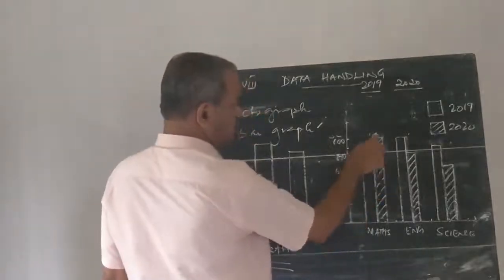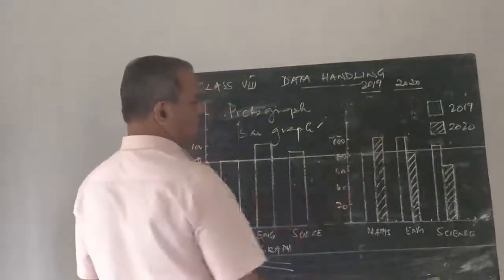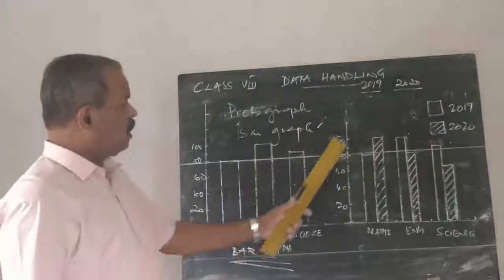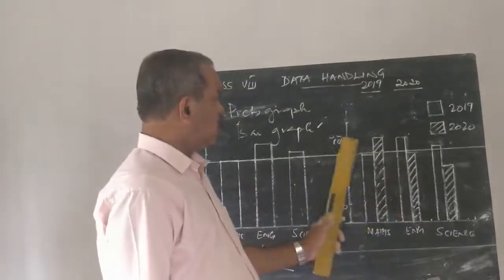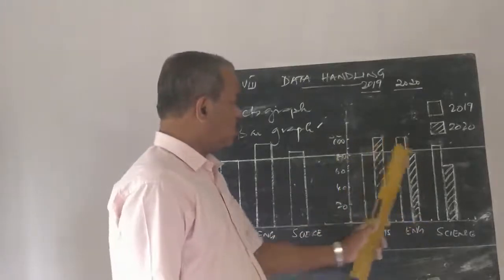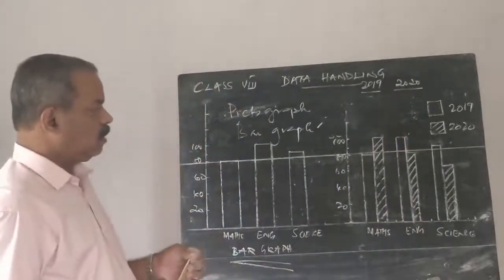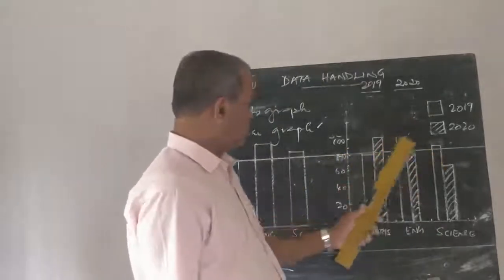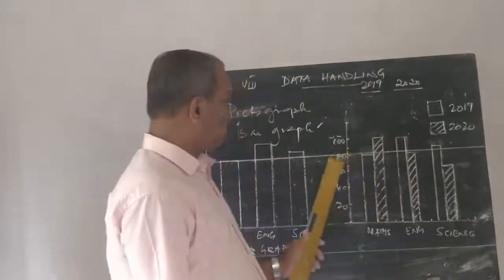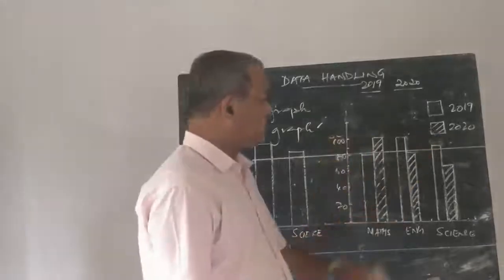In 2019 and 2020, the same student scored 80 and 100 in maths. In English, 2019 is 100, 2020 is 80. In science, 2019 is 90, 2020 is 70.